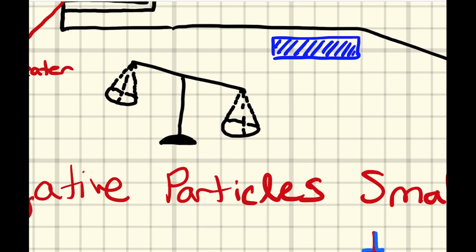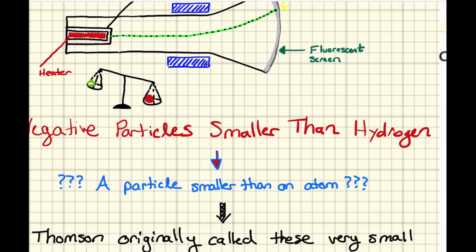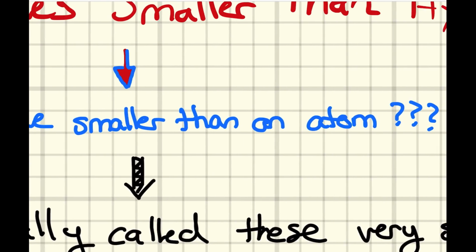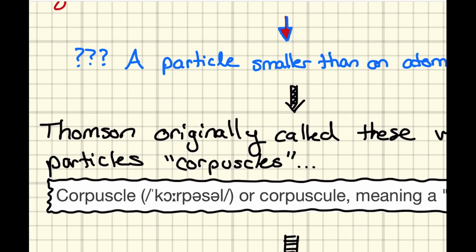If we back up the boat for a second, when J.J. actually measured these, hydrogen was on this side of the scale. It was heavier. And these negatively charged particles over here, they were lighter. And so this blew open the minds of science, like, whoa, what is this? Negative particles smaller than hydrogen. A particle smaller than an atom? This was bizarre and unheard of. Atoms were supposed to be the smallest, period. And J.J. Thomson's experiment proved otherwise.